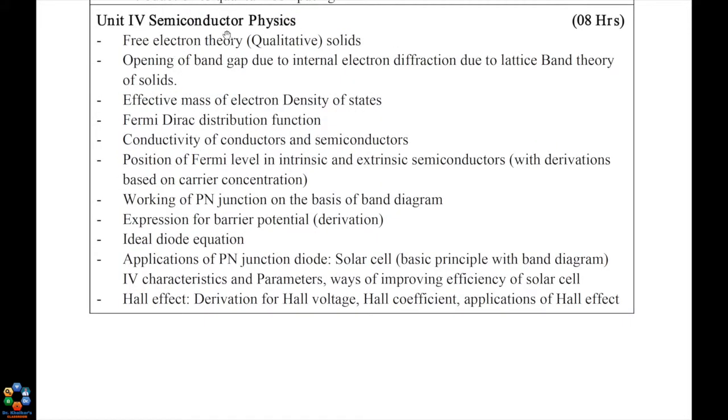Unit number 4 is semiconductor physics. In this unit you will study what is free electron theory. Based on the conductivity and the resistivity, you will study the types of semiconducting materials based on the band gap. Then you will study effective mass, Fermi-Dirac probability distribution function, and the equations for the conductivity of conductors and semiconductors.